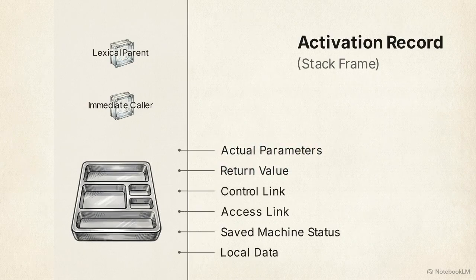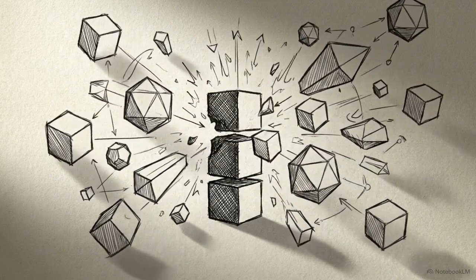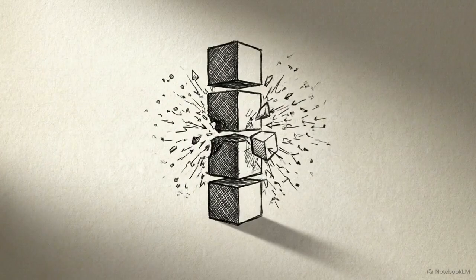It includes space for parameters, the return value, and the saved machine status, which preserves register values for the caller. Two pointers maintain the connection between frames. The control link points to the caller's record, and the access link allows the function to reach data in nested procedures. These activation records represent the final stage of the process, where the compiler's logical optimizations are translated into a concrete physical structure in memory.